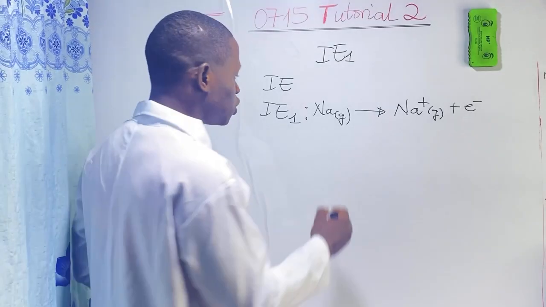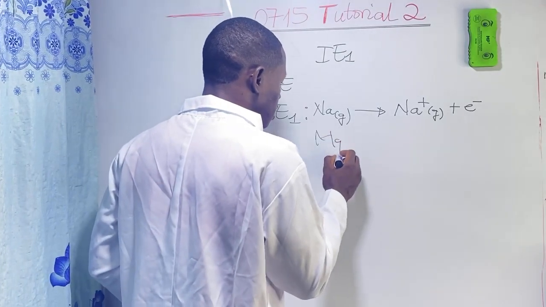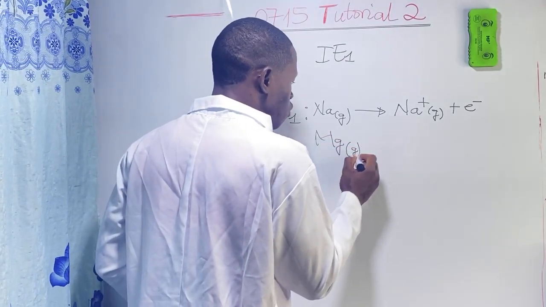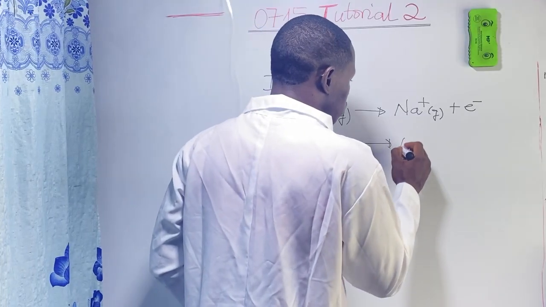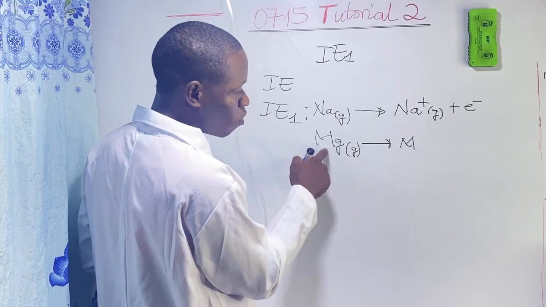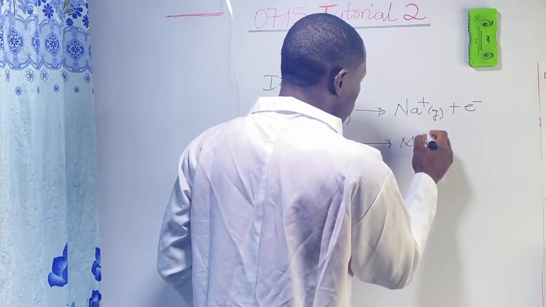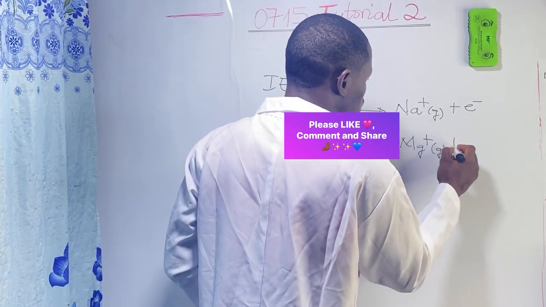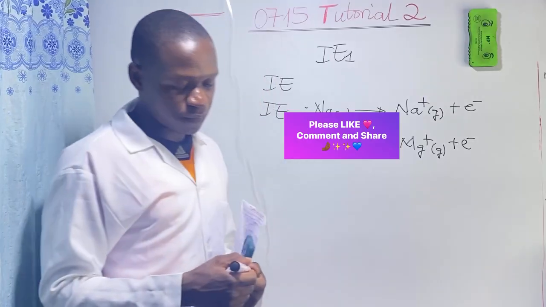If I take magnesium, I will have the heat required to remove 1 mole of electron from 1 mole of gaseous atom of magnesium to form 1 mole of gaseous unipositive ion, like that.